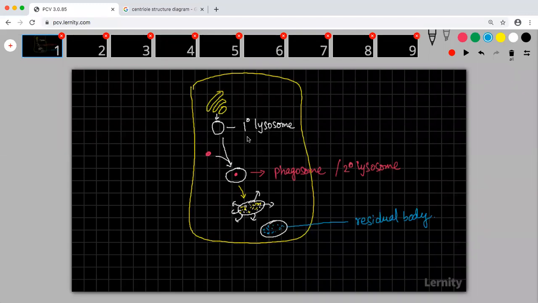These are the three types of lysosome: primary lysosome, phagosome or secondary lysosome, and residual body. But there is also one more type where the primary lysosome, which is formed, can engulf an old part of the cell.